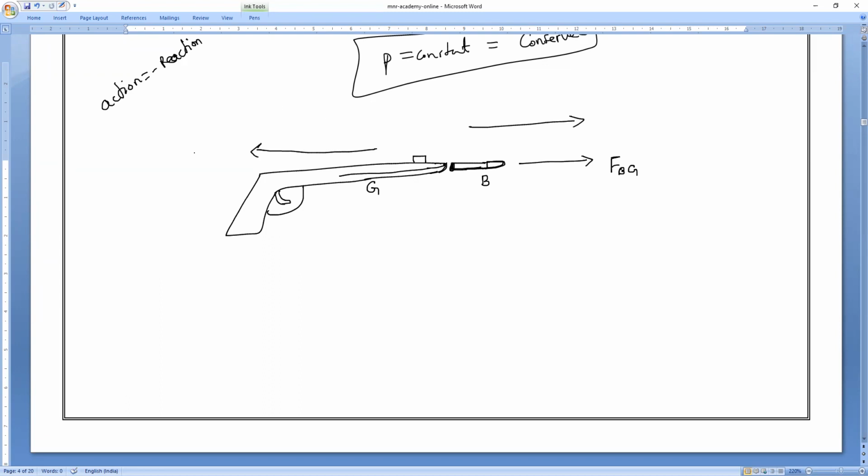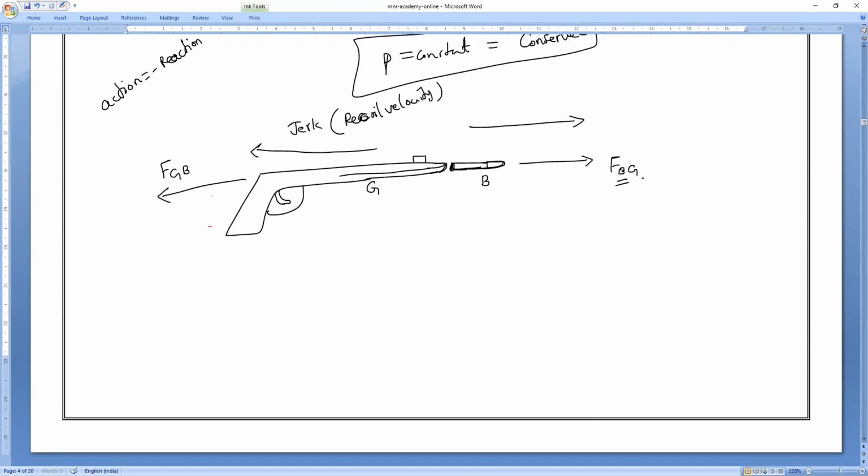That is the jerk, which is called recoil velocity. The force exerted on the bullet by the gun is forward, and the force exerted by the bullet on the gun acts in the backward direction. Clear, everybody?